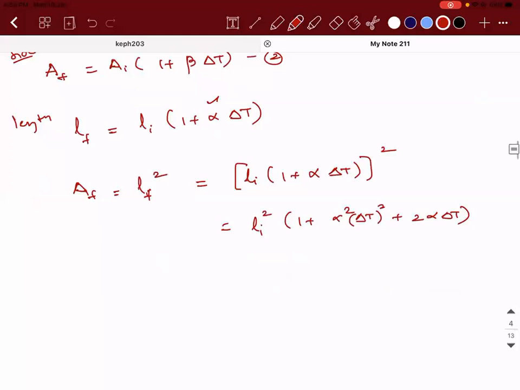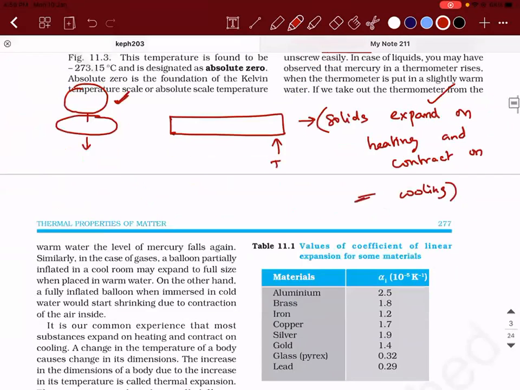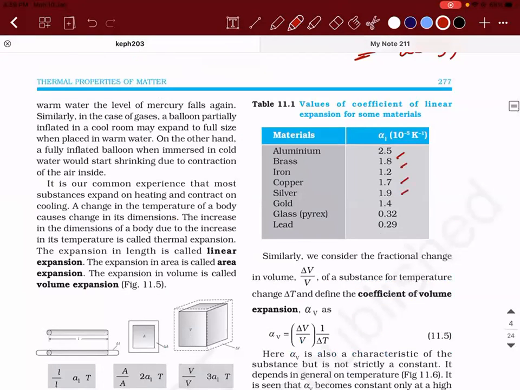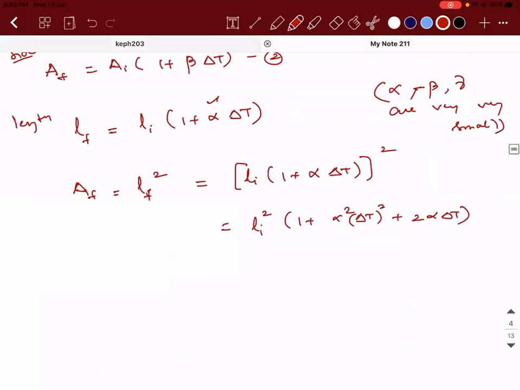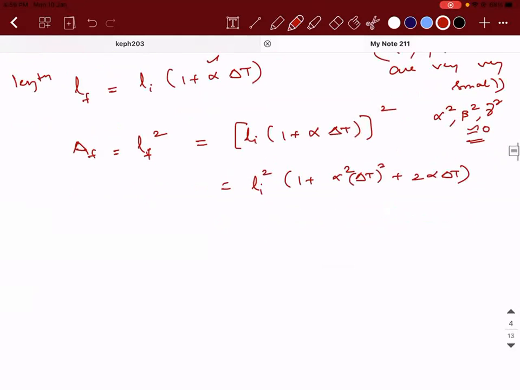Remember, alpha, beta, and gamma are very, very small. Generally these coefficient values will be very small, in terms of 10 power minus 5. When they are very small, alpha square, beta square, and gamma square can be approximated to 0. If that is the case, this term will be 0. So it will become Li square into (1 plus 2 alpha into delta t). Let this be equation number 2.